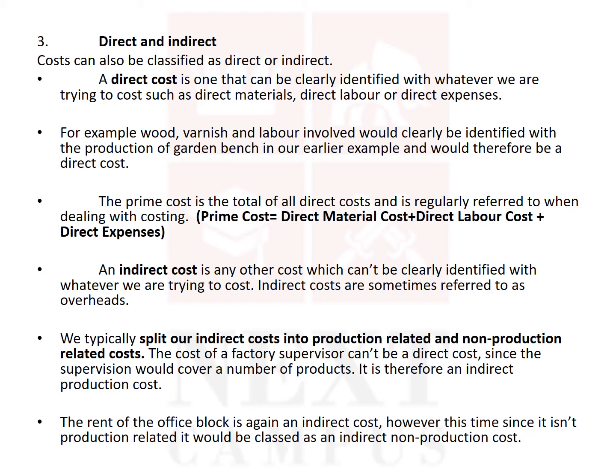For example, rent. If you produce 1 unit, the factory rent may be 100 pounds. Even if you produce 100 units, the same rent will be there. Even if you don't produce anything, still you have to pay. So indirect cost will not change with the level of output. Another example is the factory supervisor's salary. Even if you produce 1 bench, you have to pay the factory supervisor's salary, and even if you produce 100 benches, you still have to pay it.